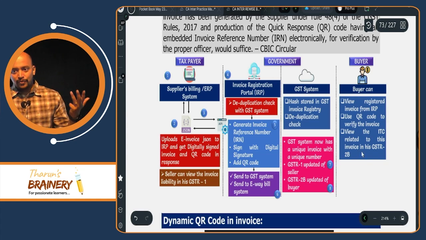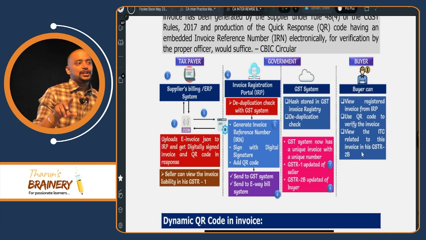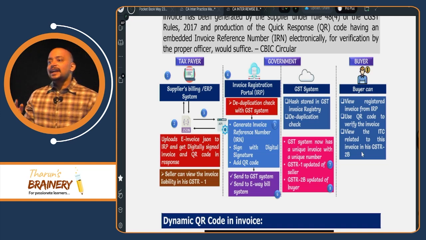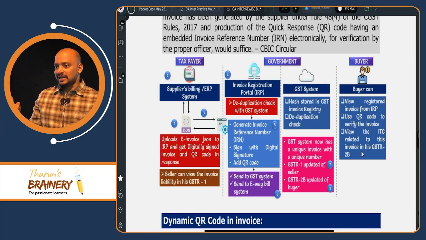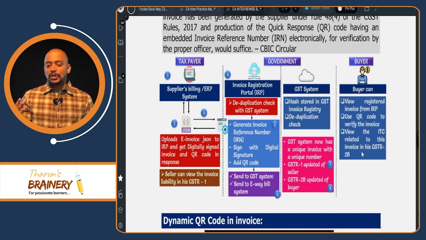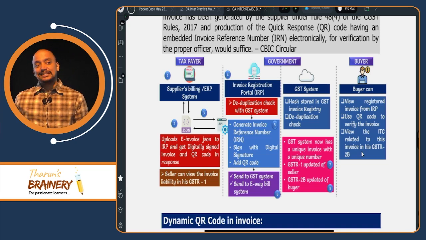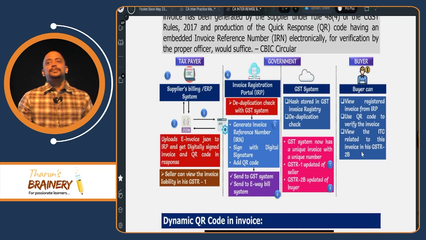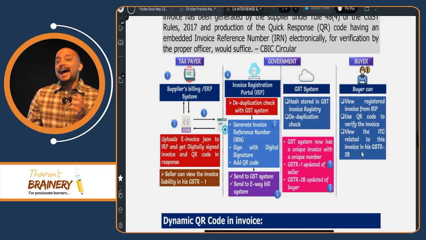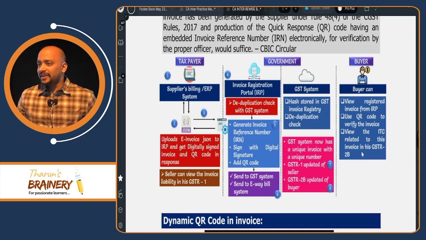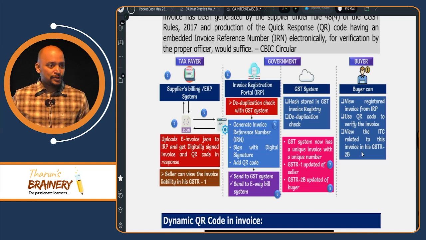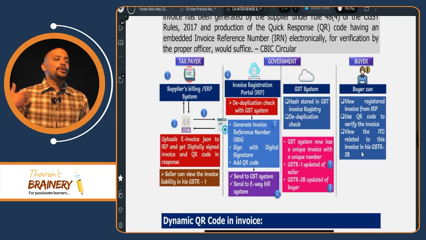So first, normal invoice will be prepared in billing. Second, convert into .json file. Third, upload it into the portal using API, and in the portal they will be giving 3 things: invoice reference number, digital signature, QR code. Then it will be sent to e-waybill system and GST system. In the GST system, supplier's GSTR1 gets updated and recipient's 2B gets updated. Okay. So what is the advantage of e-invoicing? The advantage of e-invoicing is auto-populated invoices in GSTR1 and GSTR2B and e-waybill. So again, they don't have to do data entry, and it will eliminate the fake invoices.